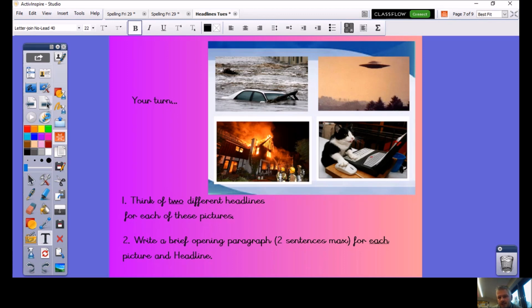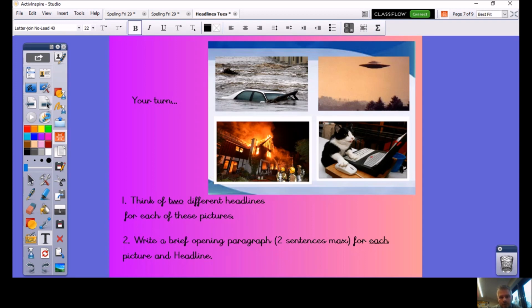Foreign object sighted in sunset sky, for example. It's a bit more detail and less informal. Number 2, write a brief opening paragraph, 2 sentences max for each picture or headline. So a couple of things for you to do there on each one.